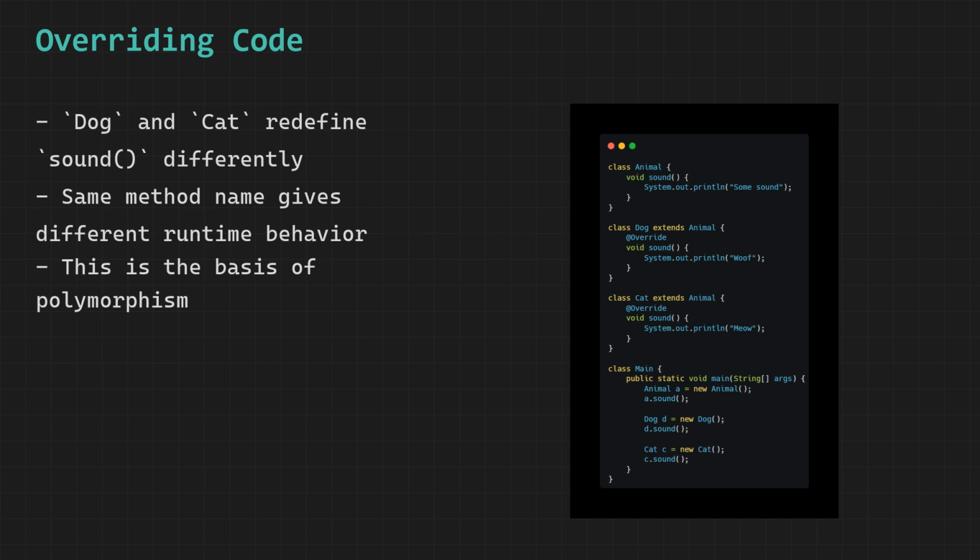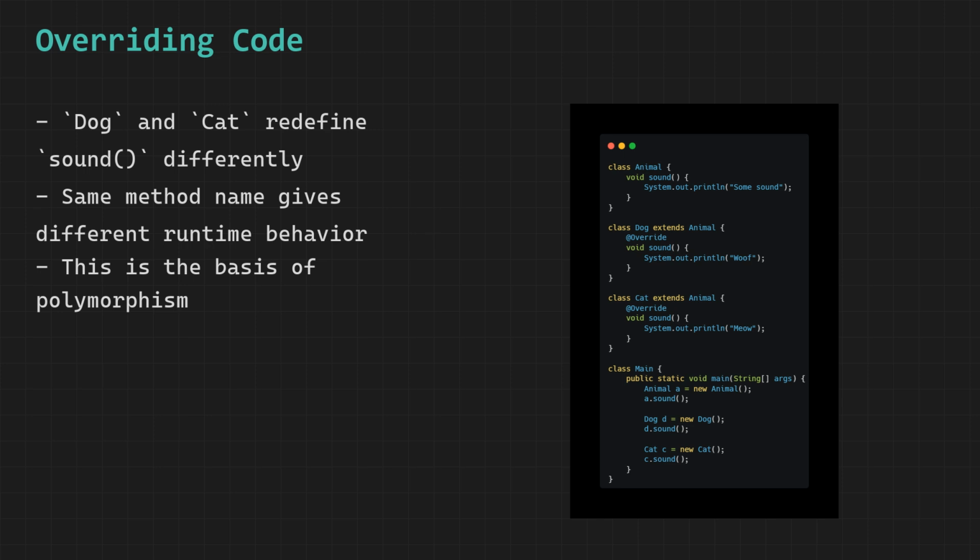The override annotation written above the method is telling the compiler to double-check that this method is genuinely overriding a method from the parent class. If the method name had a typo or the parameters were wrong, the compiler would immediately throw an error. This annotation acts as a safety net and it is always a good practice to include it.